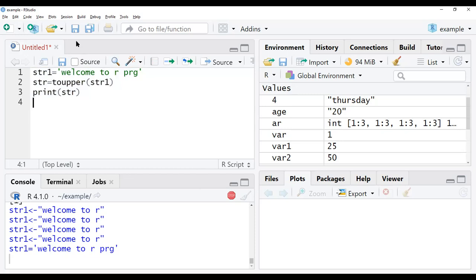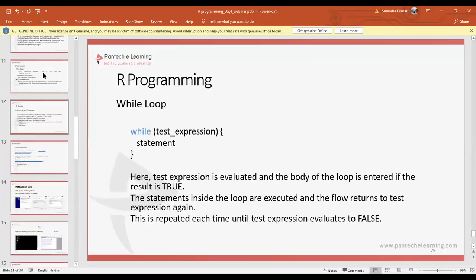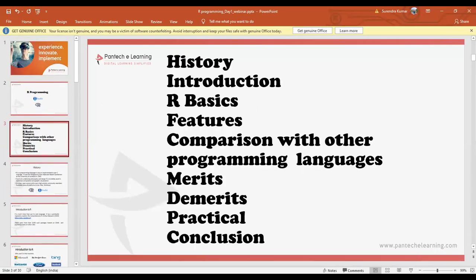So in today's session we have discussed all about the basic concepts. So what is R programming and the history of R, comparison of different programming languages, merits and demerits, and some practical examples we have accomplished today with some basic features. And in different applications where it can be used, like artificial intelligence, data mining, data science technologies. So in all these areas, R programming has great importance.